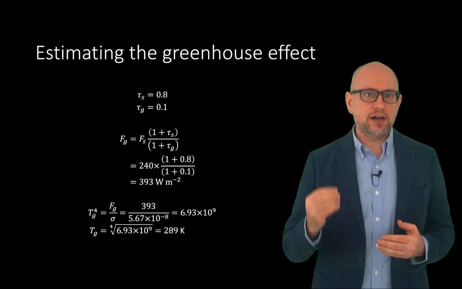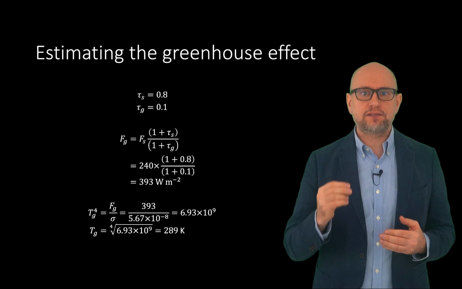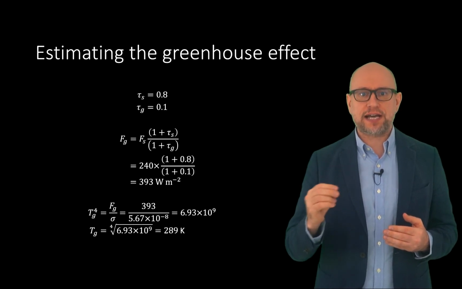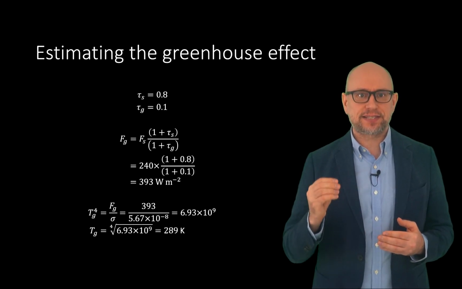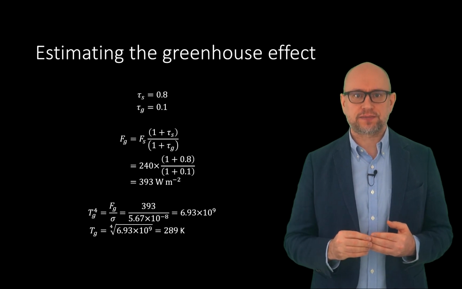This means that the Earth's surface is 34 Kelvin warmer than it would be without an atmosphere. This is the magnitude of the greenhouse effect.